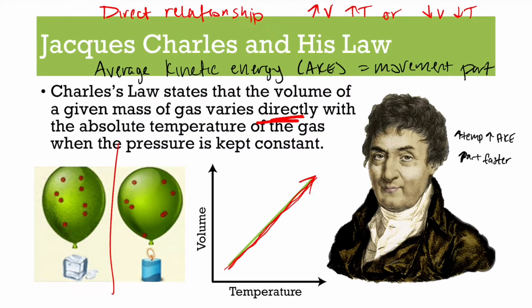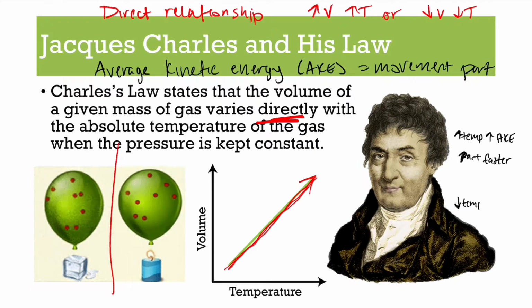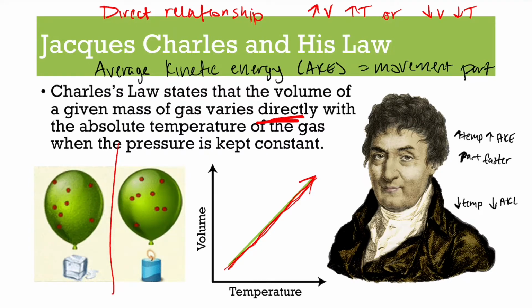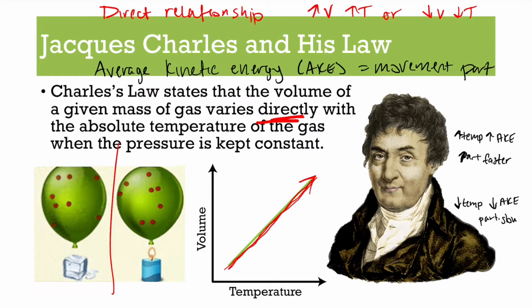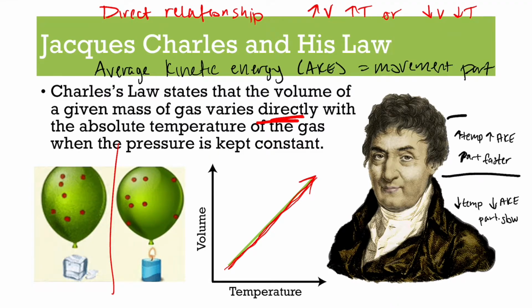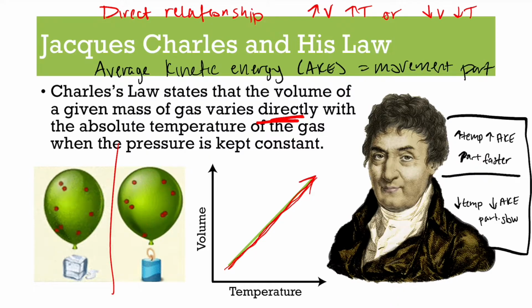Kinetic energy is really the energy of movement. So fast things tend to move really, really quickly. But oppositely, if you decrease that temperature, cold things move slower. So average kinetic energy would decrease, and the particles move slower. So knowing this, and we'll cover this in the next video as well for the next law, that key relationship is important. So temperature and average kinetic energy go hand in hand.